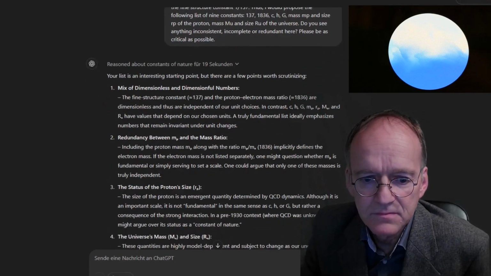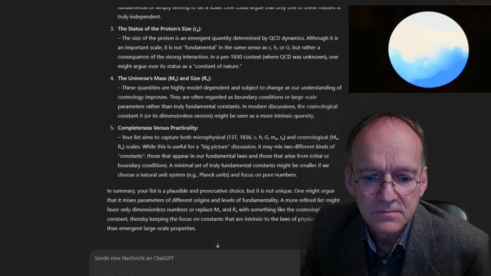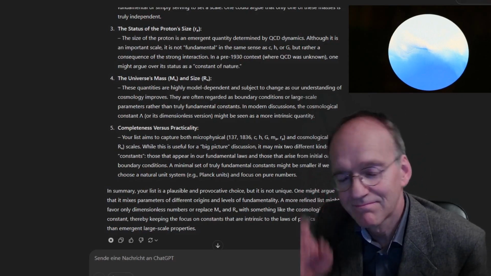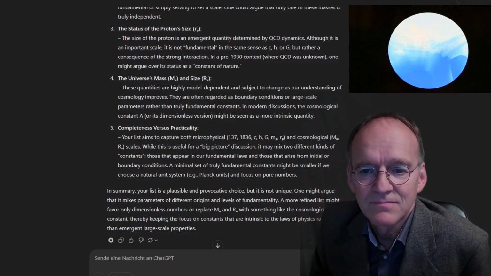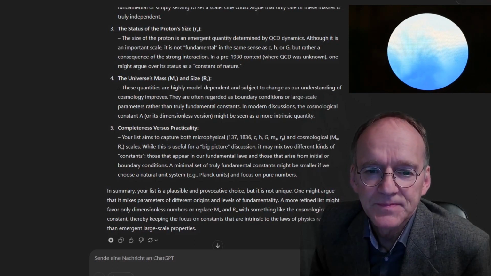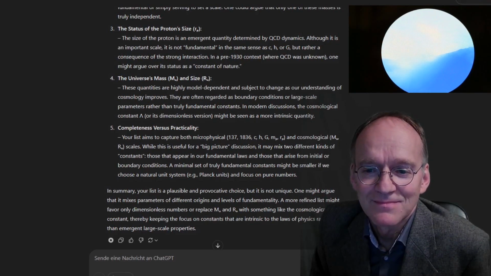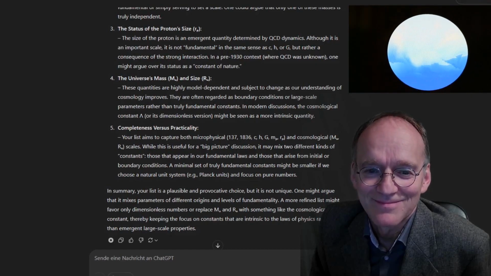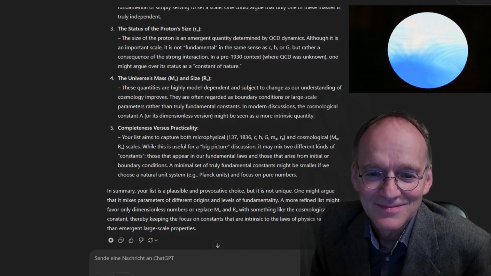3. The status of the proton size. The size of the proton is an emergent quantity determined by QCD dynamics. Although it is an important scale, it is not fundamental in the same sense as c, h, or G. I would argue rather that it is a consequence of the strong interaction. In a pre-1930 context where QCD was unknown, one might argue over its status as a constant of nature.